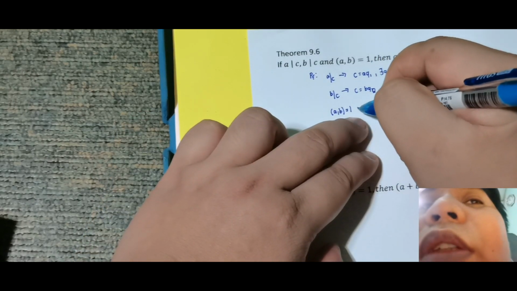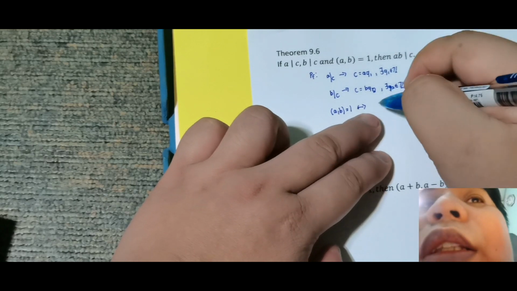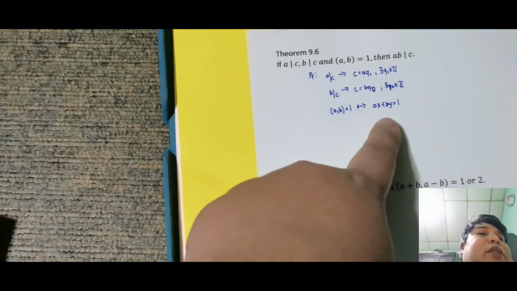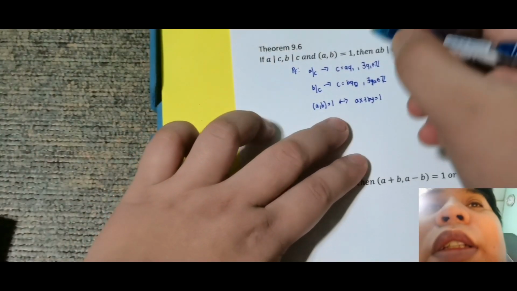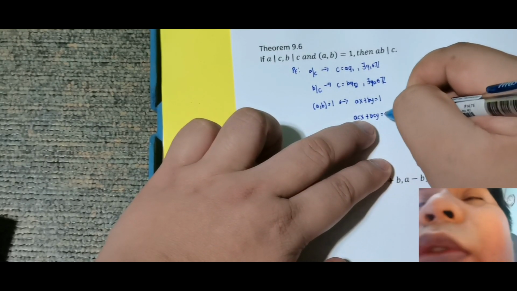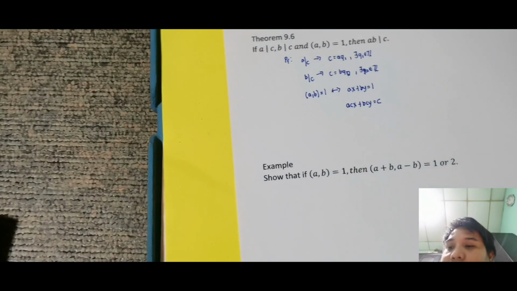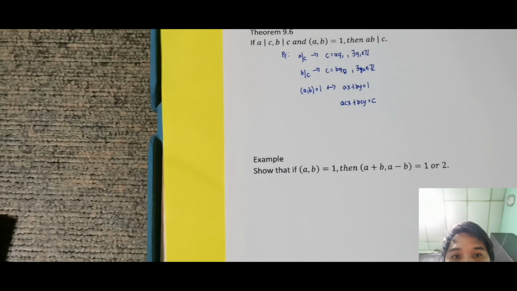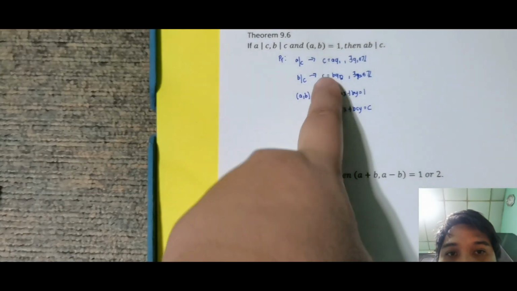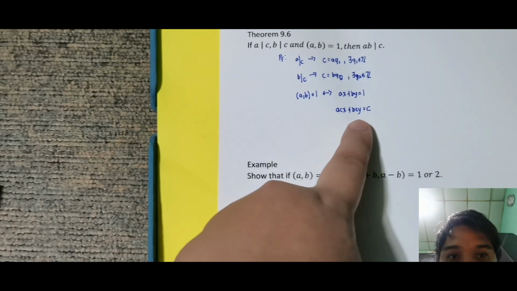Okay, this is if and only if by theorem 9.1, this is ax plus by is equal to 1. Okay, so dito ako mag-start sa ax plus by is equal to 1. Pag minultiply ko sa c yan, since non-zero naman siya, so this is acx plus bcy is equal to c. Okay, then ang gagawin sa sunod is aware ako na yung c is aq1, tapos yung isa kong c is